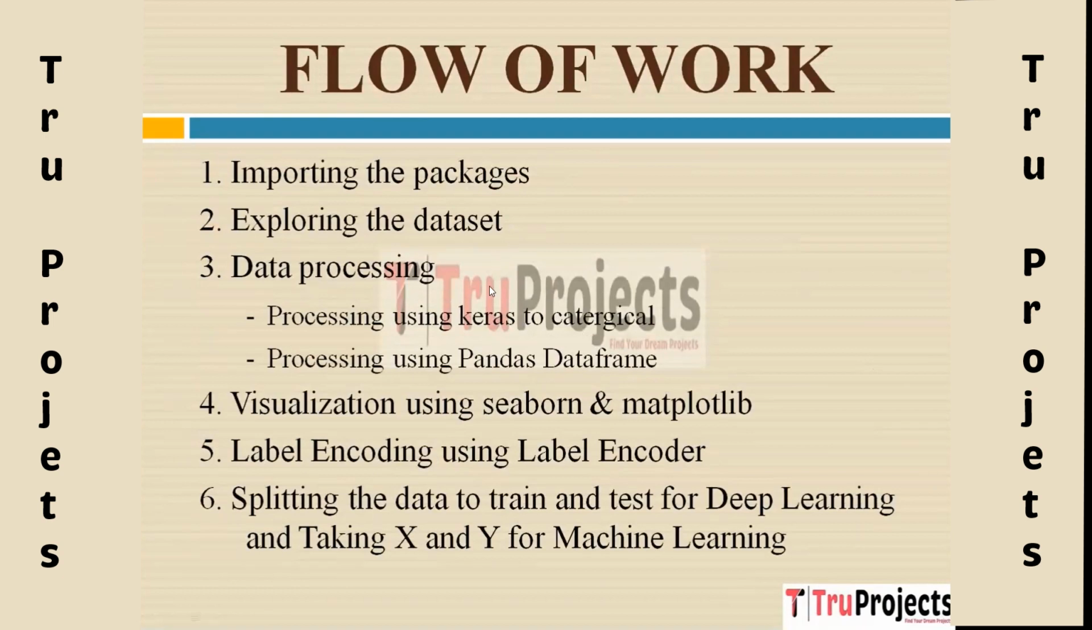Third, data processing. Data processing is a crucial step in the field of data science and analytics. In this, first we have processing using Keras to_categorical. Keras is an open source deep learning library that provides a high-level neural networks API and is built on top of low-level numerical libraries like TensorFlow and Theano. It's commonly used for building and training deep learning models. Second, here we have processing using Pandas database. Pandas is a popular Python library for data manipulation and analysis.